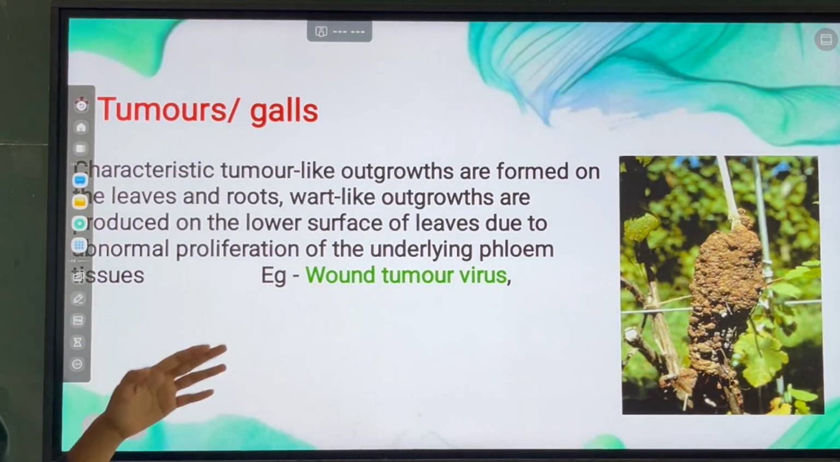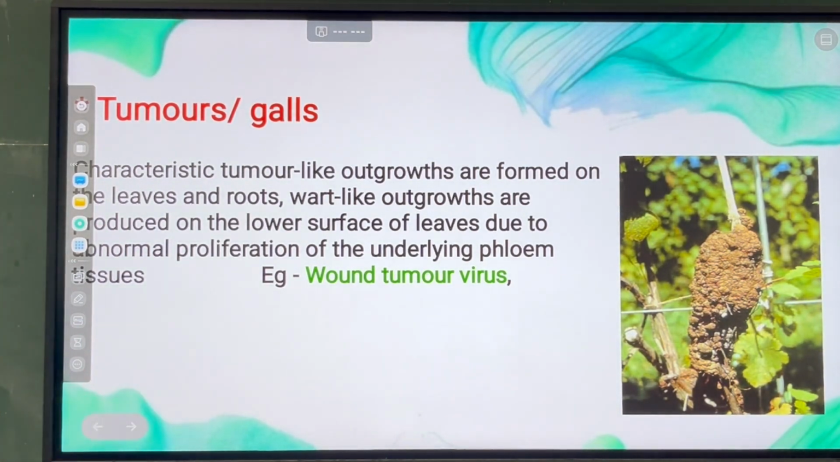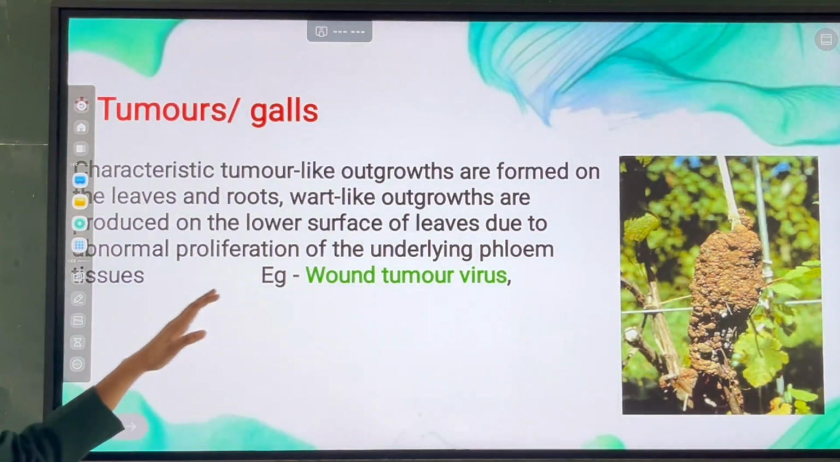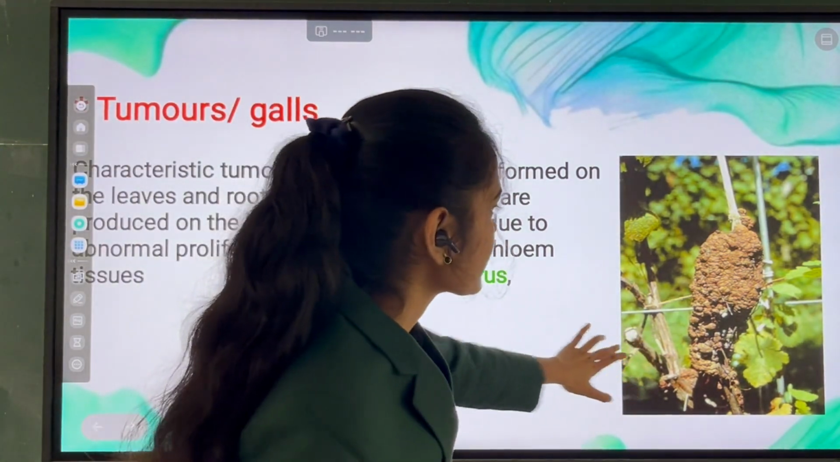And the next symptom is tumors or galls. Characterized by tumor-like outgrowths formed on leaves and roots. Wart growths are produced on the lower surface of leaf due to abnormal proliferation of underlying phloem. Example of tumor is wound tumor virus. This is the symptom of wound tumor virus.